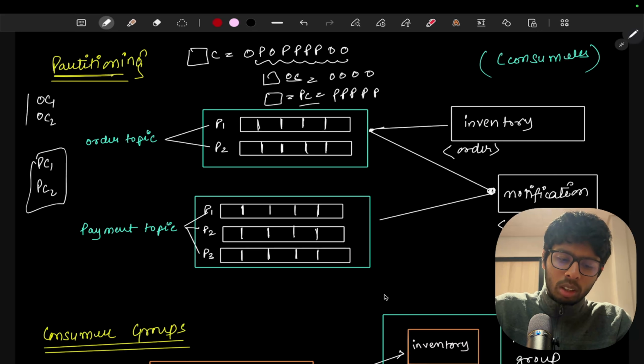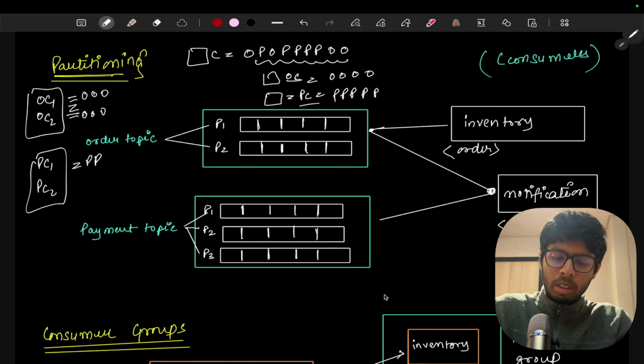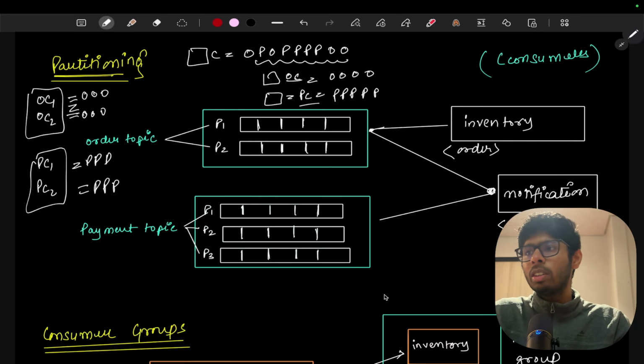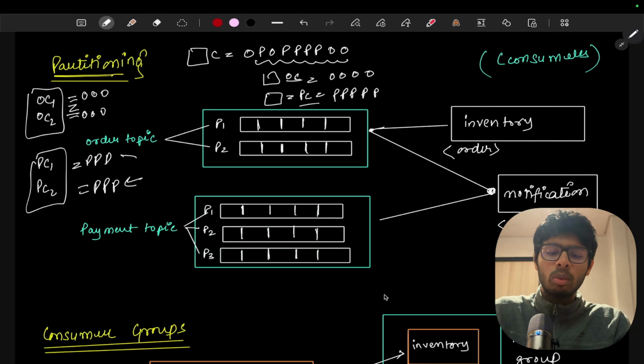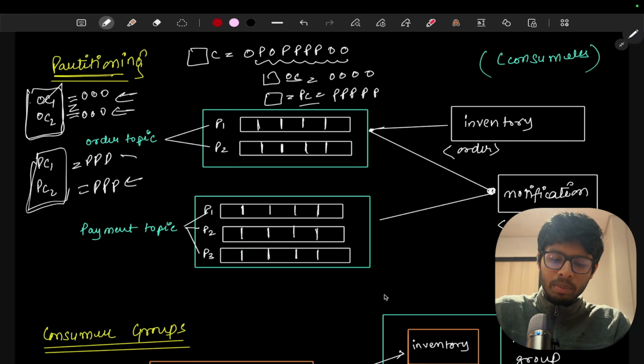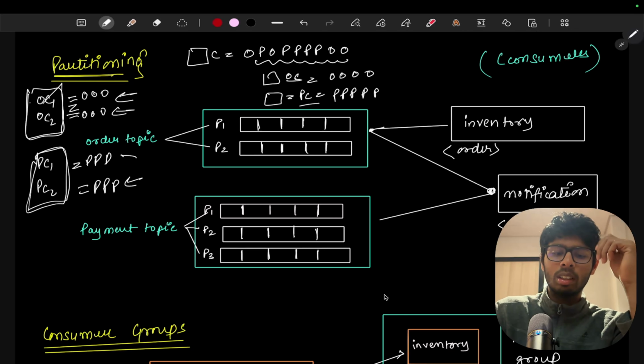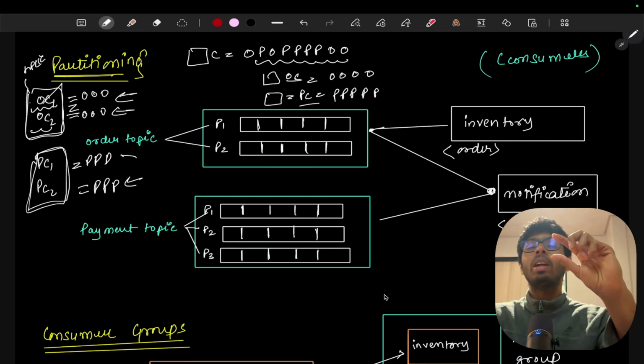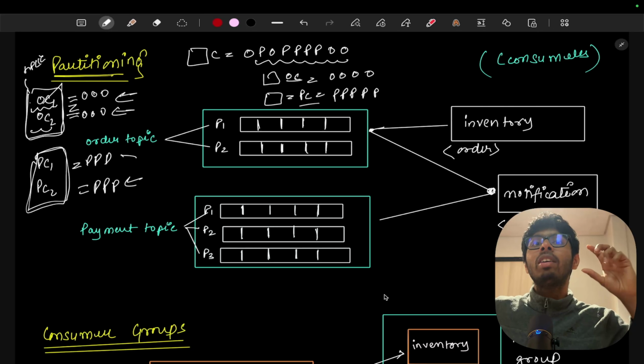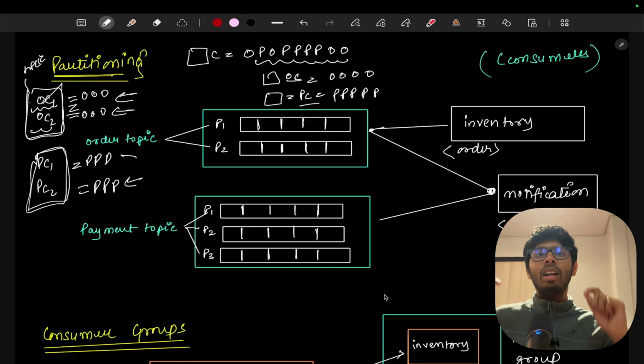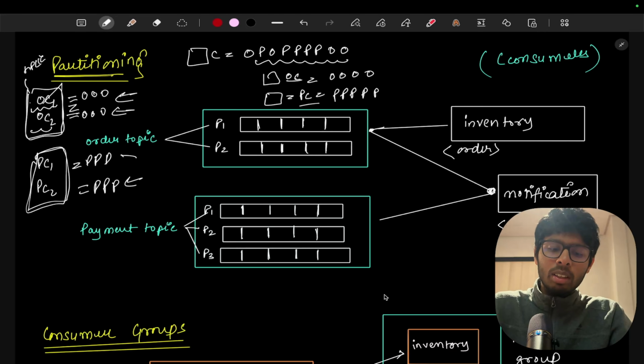Payment events are coming to this counter, order events are coming to this counter, and these two are segregated because they are two separate buckets that we have studied. These buckets are known as topics, and in these buckets we also make small segregations. We have a very large queue and we divide that queue into small queues that are known as partitions. So it is pretty simple.